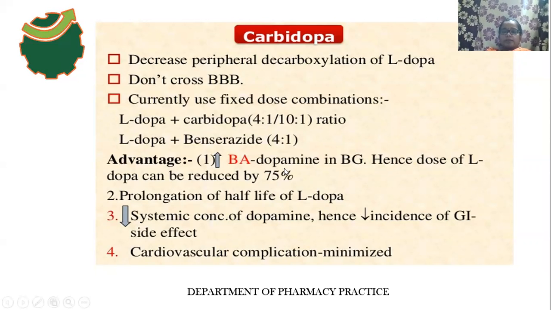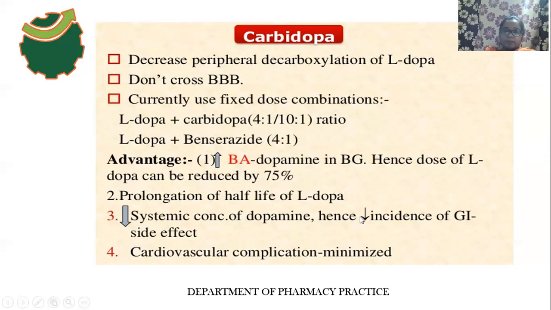It also decreases the incidence of GI side effects. In the peripheral region the dopamine concentration decreases, and so the GI side effects decrease. Since the dopamine concentration in peripheral regions decreases, the cardiovascular complications also decrease, because the action of dopamine on the heart is tachycardia.